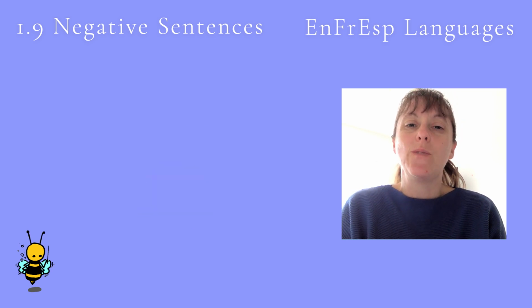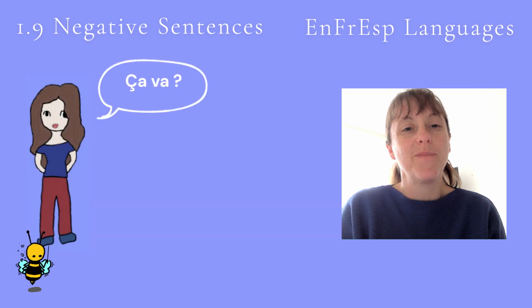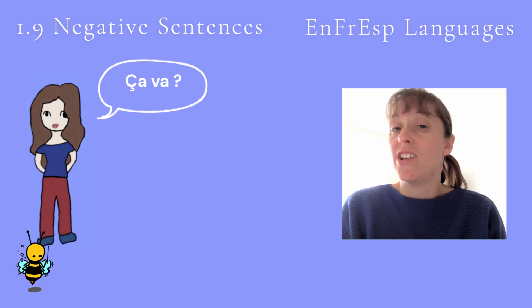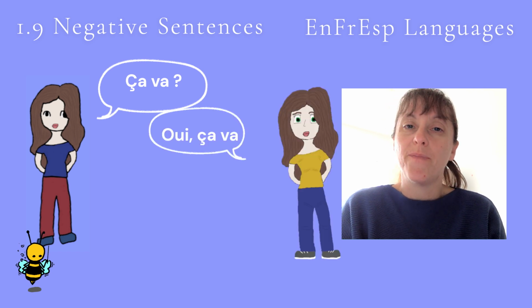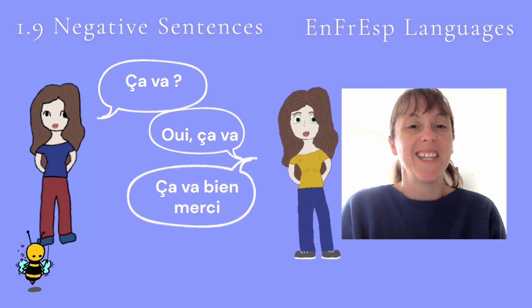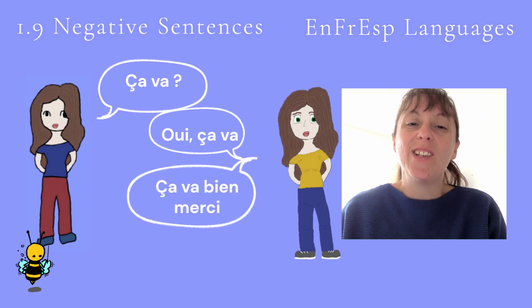One of the first things we learned was to respond to the question, ça va? Ça va means how's it going? And you could answer with Oui, ça va, or Ça va bien, merci. Let's look at how to make these phrases negative.